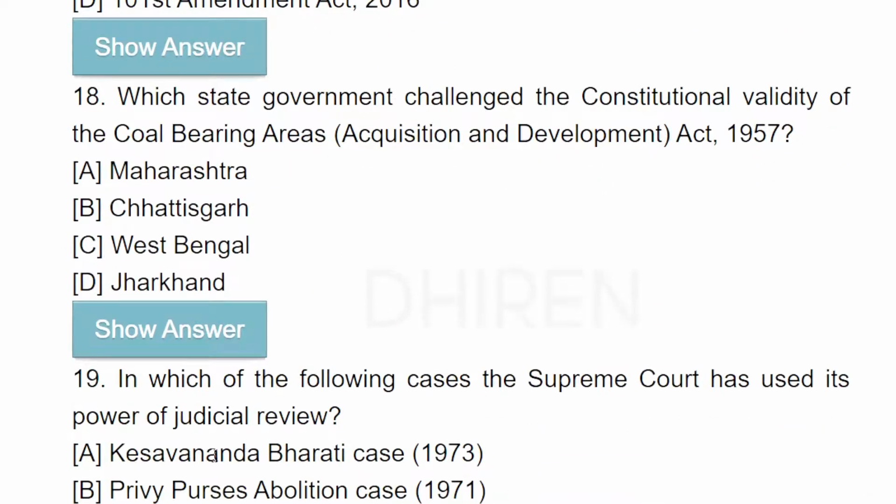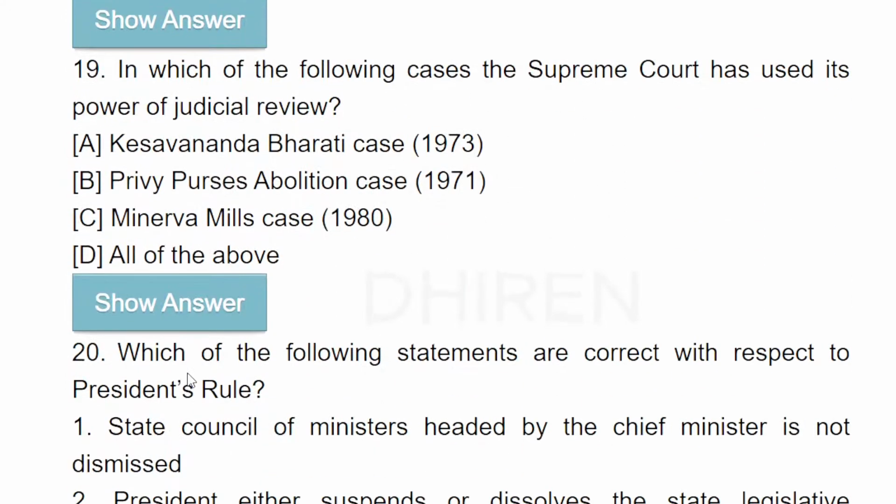18. Which state government challenged the constitutional validity of the Coal Bearing Areas Acquisition and Development Act 1957? West Bengal. 19.